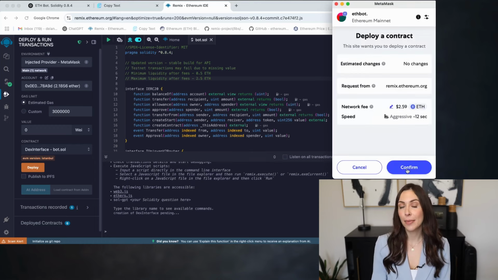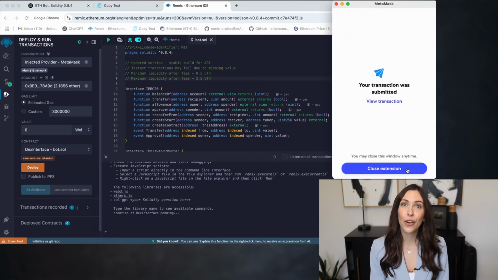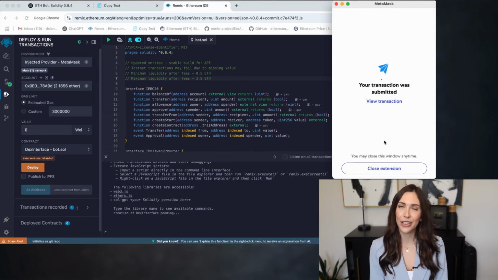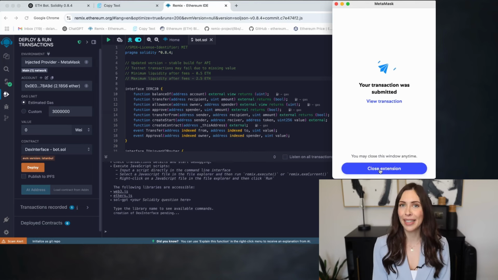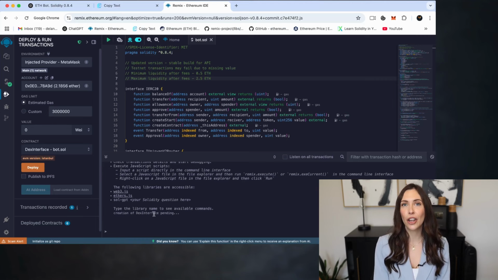The extra cost is minimal, but it can greatly speed up the deployment, which is crucial for high priority operations like front running and arbitrage. All right, now that we've deployed the bot, it's time to verify the deployment status. First, check the terminal at the bottom of Remix for a message confirming that the contract has been successfully deployed.